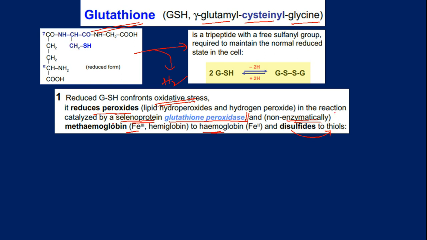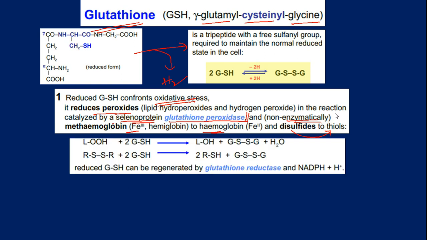Okay, now let's see a few reactions. So this is a peroxide radical. So if you have a peroxide radical, then it reacts with 2 moles of glutathione. So one of the hydrogen is picked up by the species, so that hydroxy group is formed. The other hydrogen is picked up by the peroxide radical, and then 1 mole of water is formed.